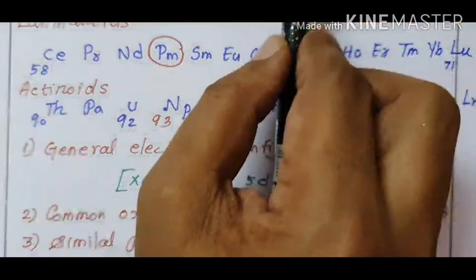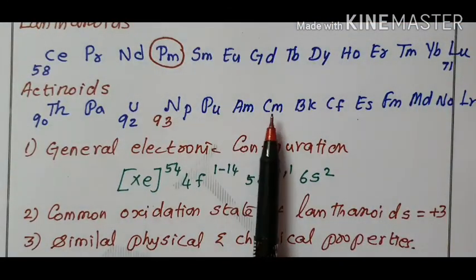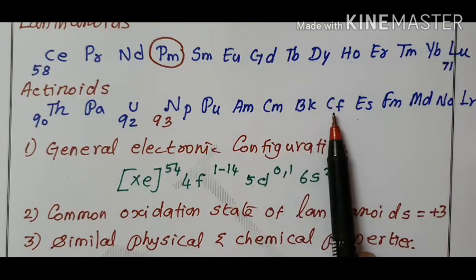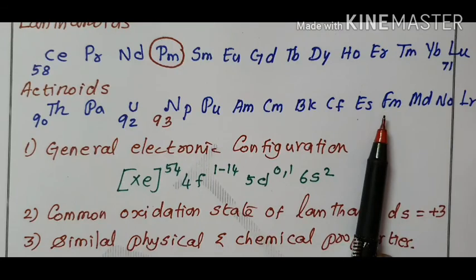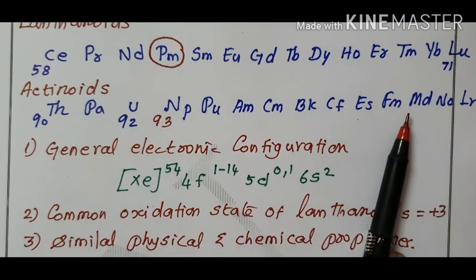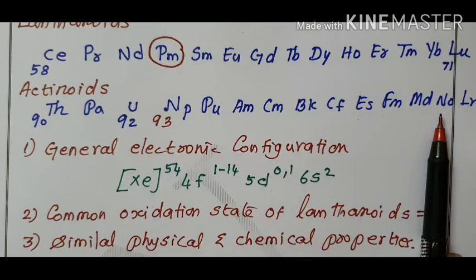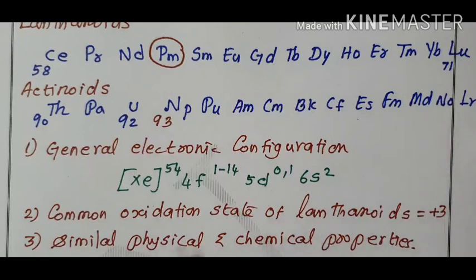Lawrence, lawrencium. Americium, Marie Curie, curium. Berkelium, californium, after California University.